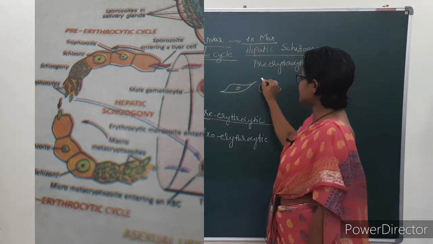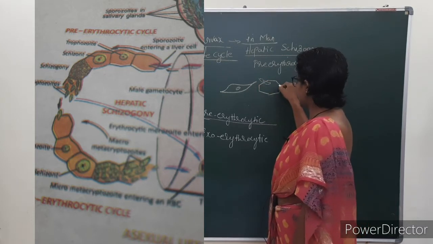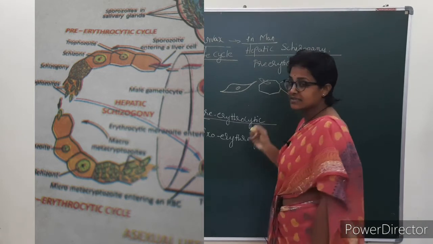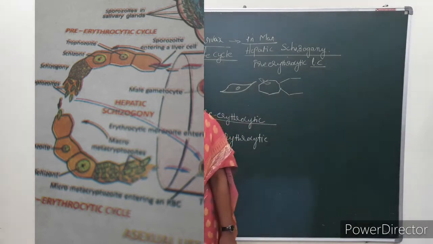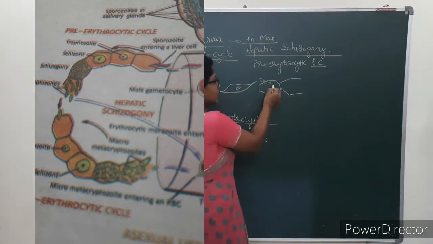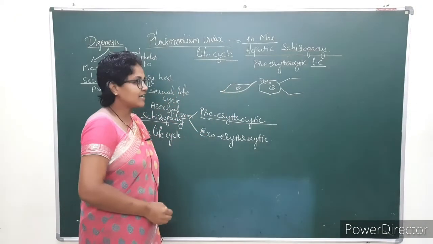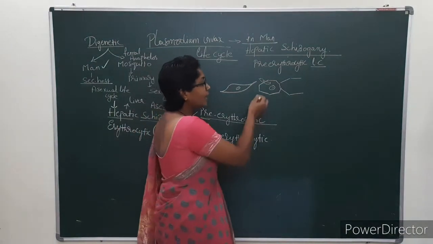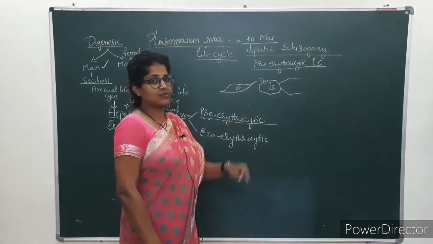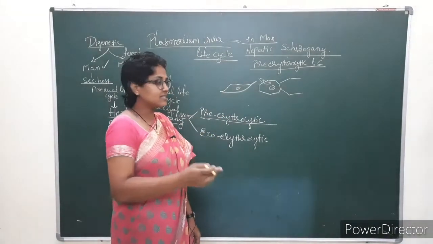Whenever the mosquito bites a man, along with its saliva the sporozoite enters the blood circulation of man, but it cannot survive in the blood circulation. That is not suitable for Plasmodium vivax, so it enters the liver cells immediately.